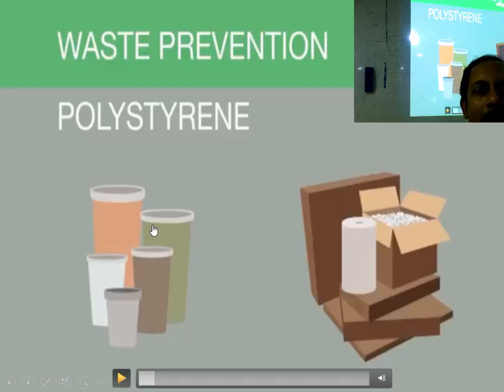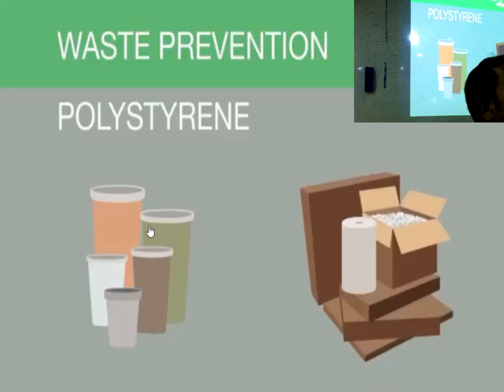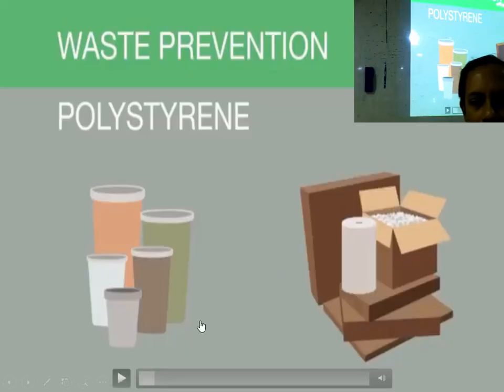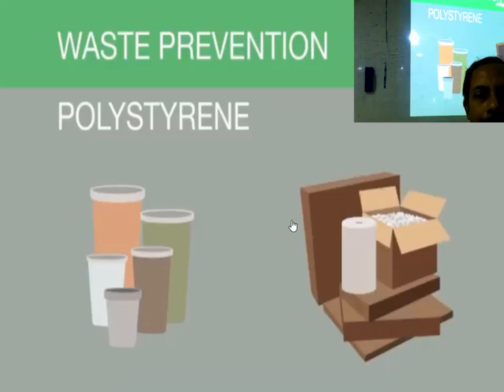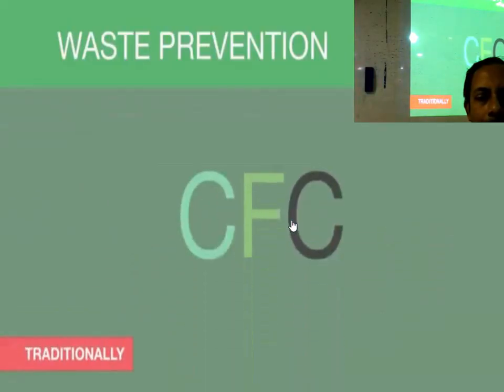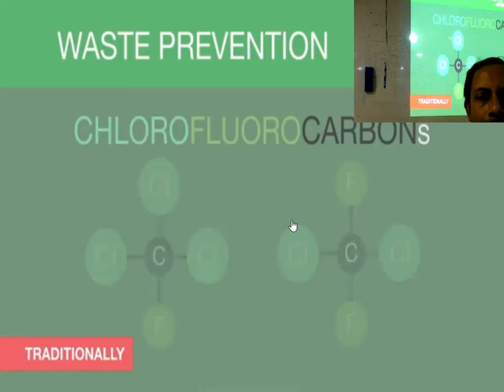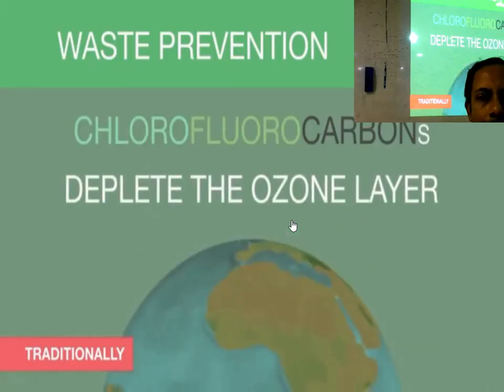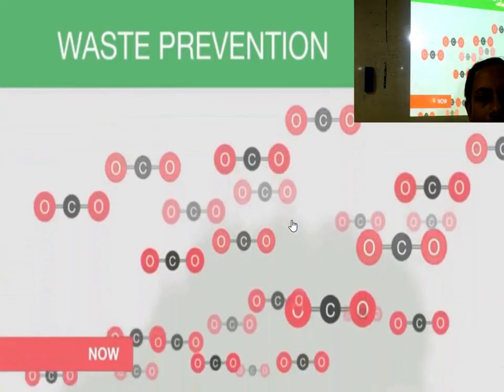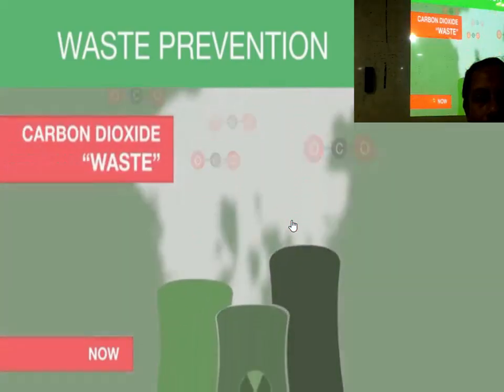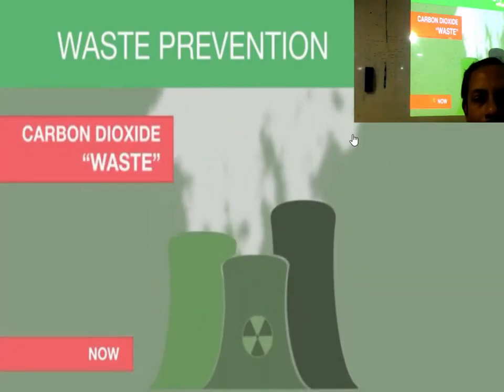These things are all made of polystyrene, and this polystyrene is produced from petroleum, that is, petroleum oil derivatives. The polymer itself needs to be expanded before it can be used in packaging. Traditionally, this was done with CFCs, or chlorofluorocarbons, which deplete the ozone layer. Now, this is done with carbon dioxide waste from other industrial processes.